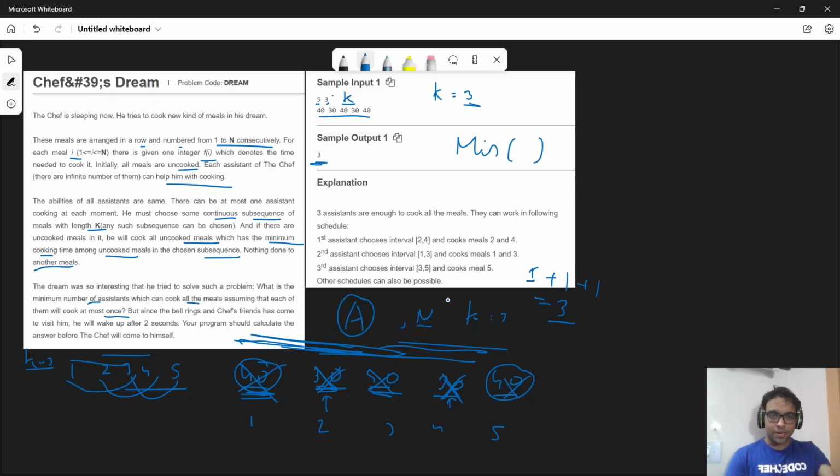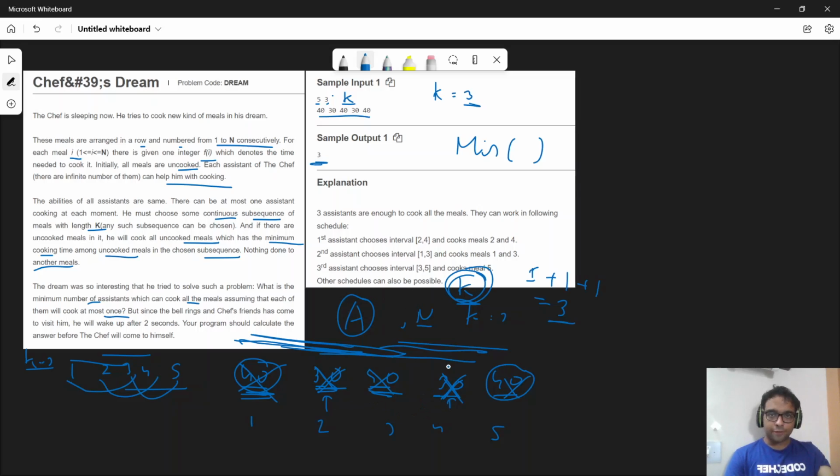And this is what the problem is saying. At any given point, you can select a k length subsequence and get your answer in such a way. So how many times do you have to select a subsequence of length k such that all your meals will be cooked? This is what the problem is asking.